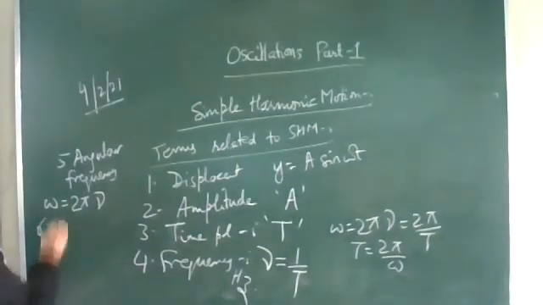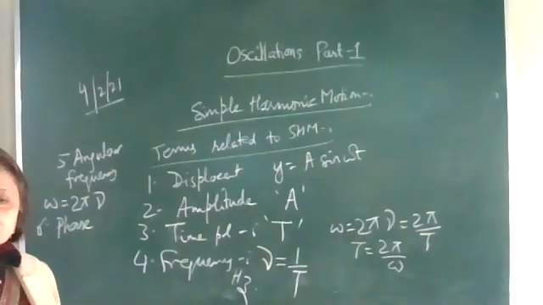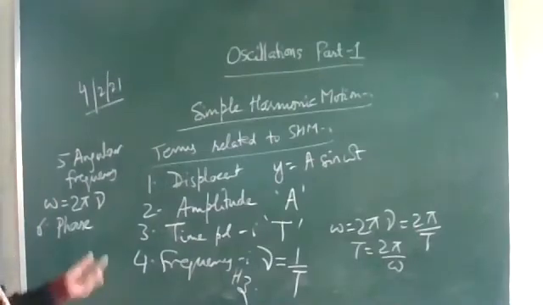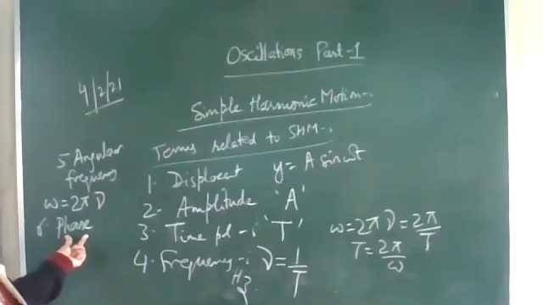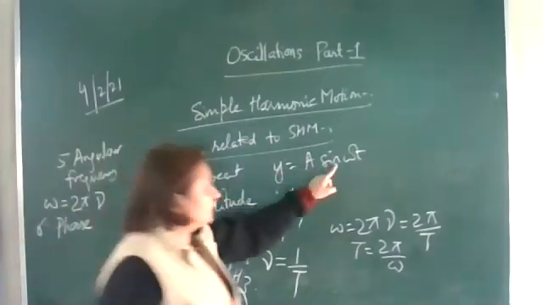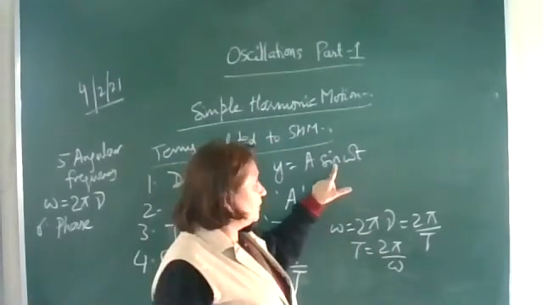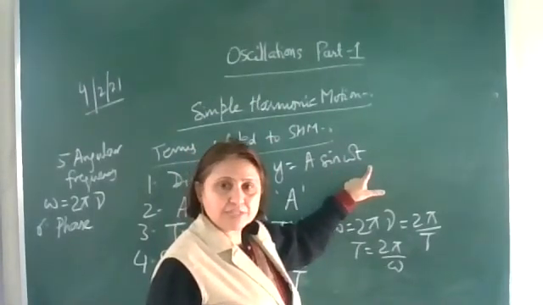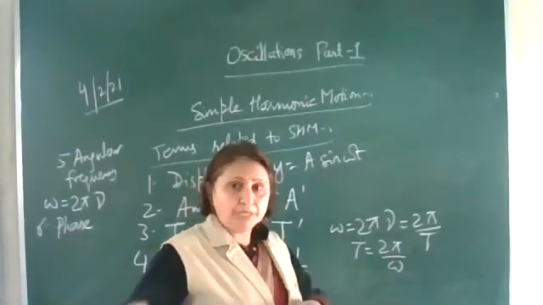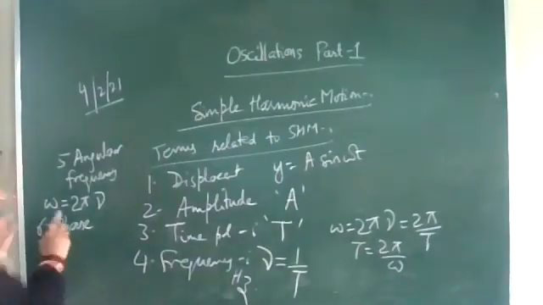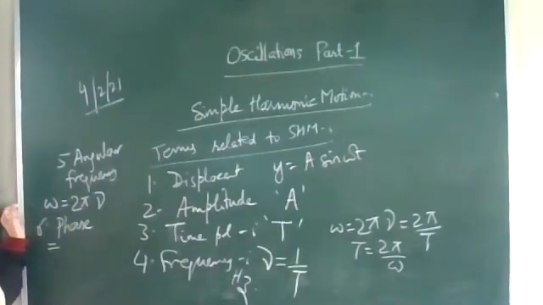Write the next: phase. Write down, phase is what? It is that physical quantity which completely represents the position and the direction of an oscillating particle. Or you can simply understand it as the argument of sine or cosine. That is called the phase. What is the argument of sine over here? Omega t, or it may be omega t plus phi naught if the initial phase is not 0.